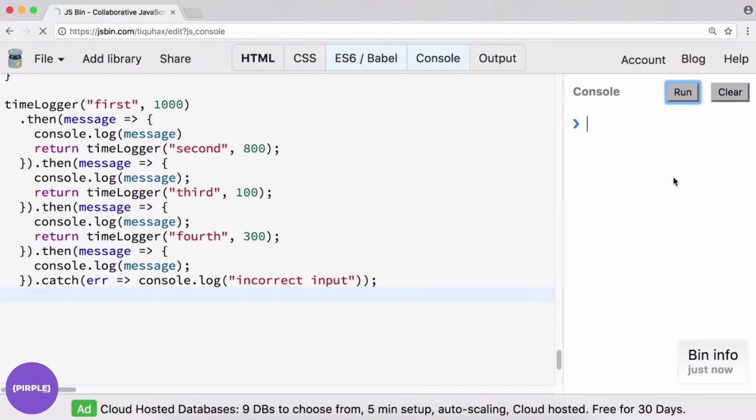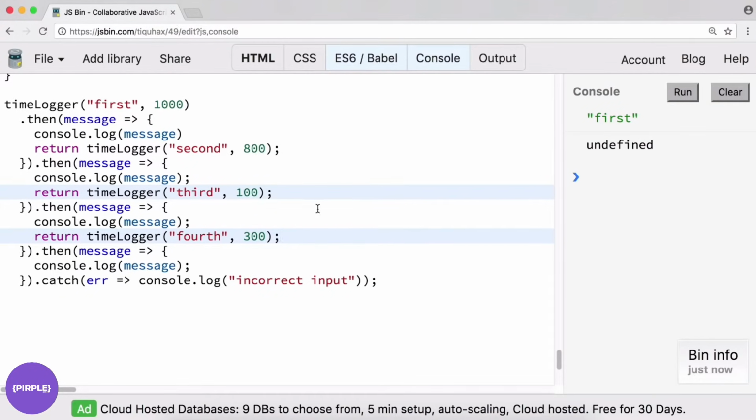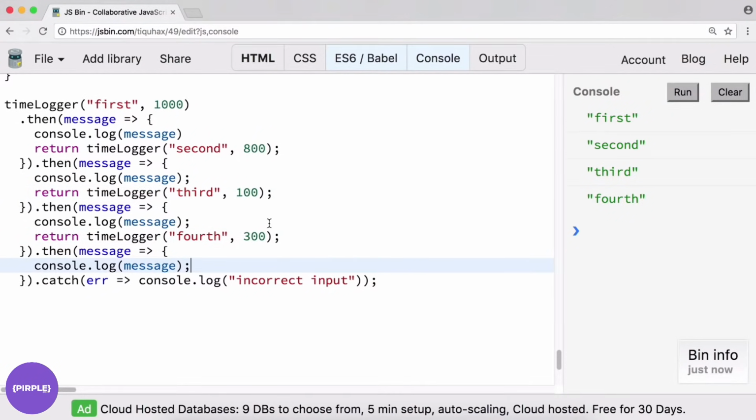So let's see if it runs. We got first, undefined. Looks like it's still on the old code. Let's try that again. We will run it. Okay, first, second, third, fourth. Cool. So they did run in the correct order.